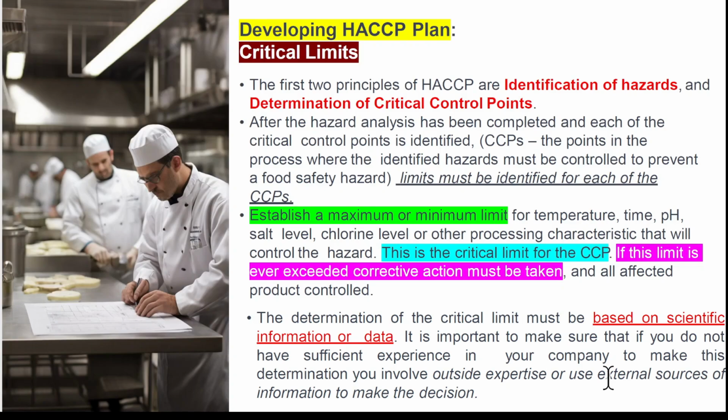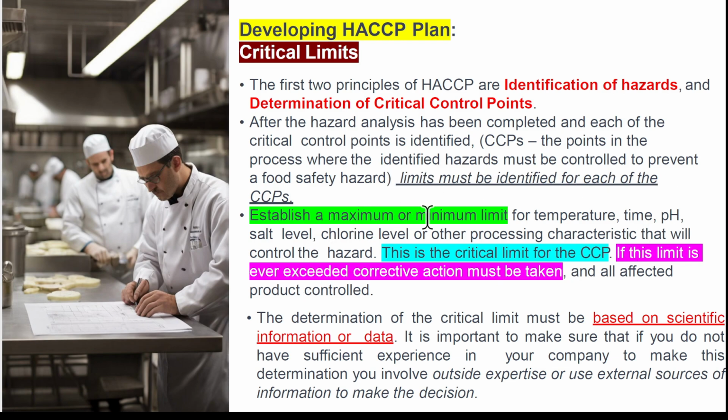So, in order to develop a hazard plan in the company, we basically follow similar steps as before. This is more detailed information on the first one, identifying the hazard, and then determining the critical control points. After the hazard analysis has been completed, we need to determine the critical control points, or CCP. And then the limit must be identified.